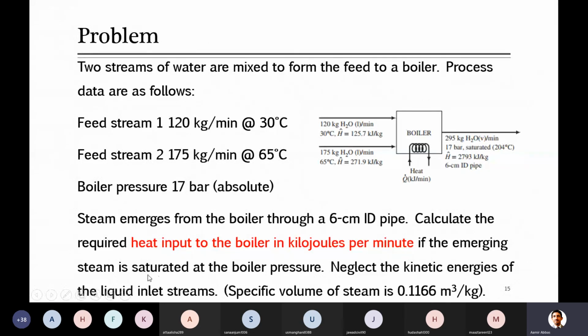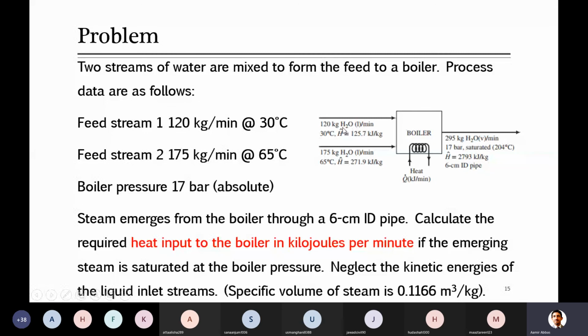If the emerging steam, which is coming out of the boiler, is saturated at the boiler pressure, not superheated. I hope you know this concept, though I will go through it quickly today: what is saturated and superheated steam. At the end he said, neglect the kinetic energy of liquid inlet streams. The liquid inlet, which is the water streams getting into the system, we have to neglect their kinetic energy, only for inlet streams. He didn't talk about the outlet. And the specific volume of the steam at its given conditions is 0.1166 cubic meters per kg.